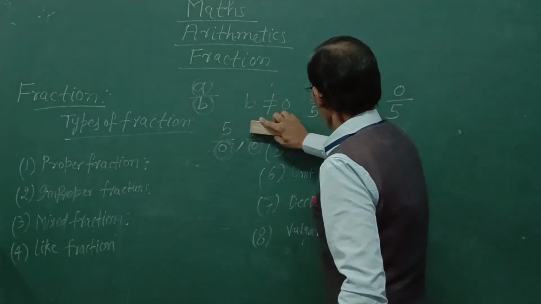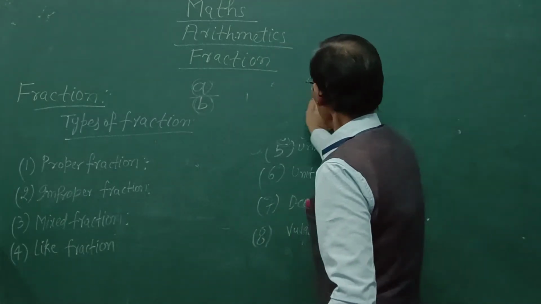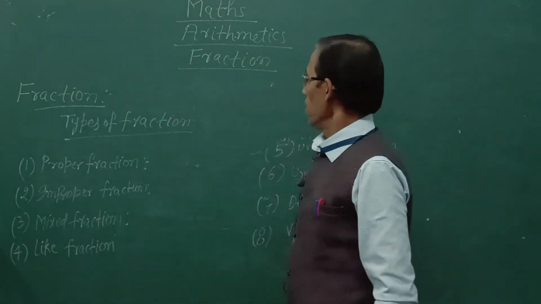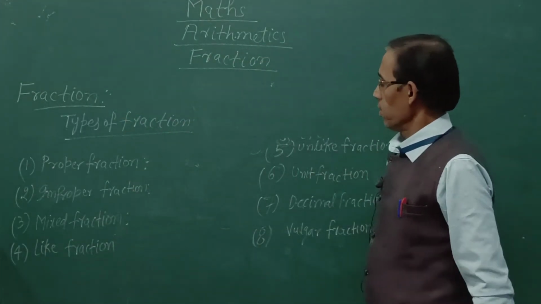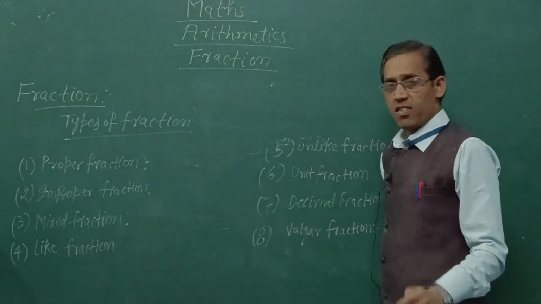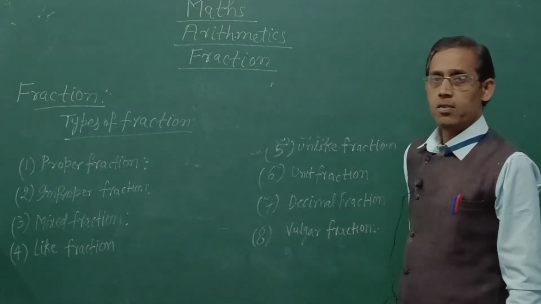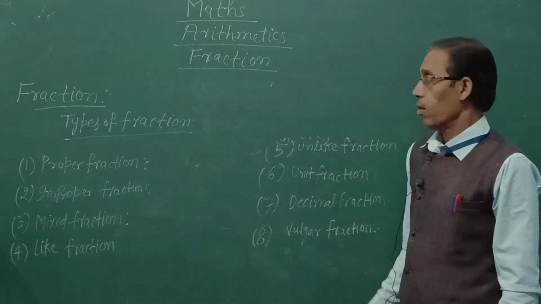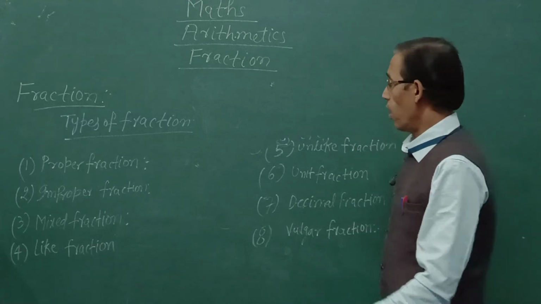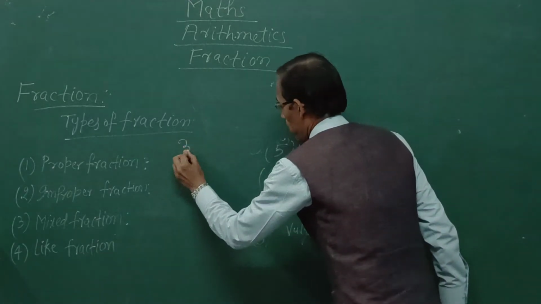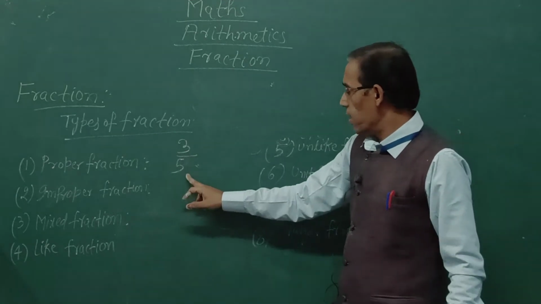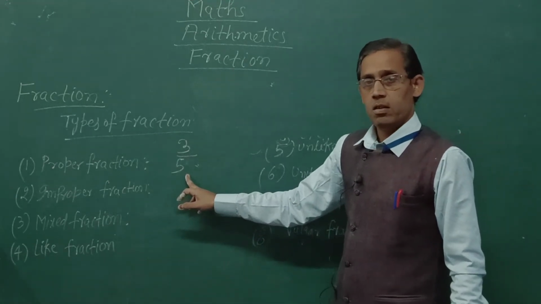Now I will define types of fraction one by one. First one is proper fraction. A fraction whose numerator is less than denominator is called proper fraction. As 3/5. 3/5 is a proper fraction.